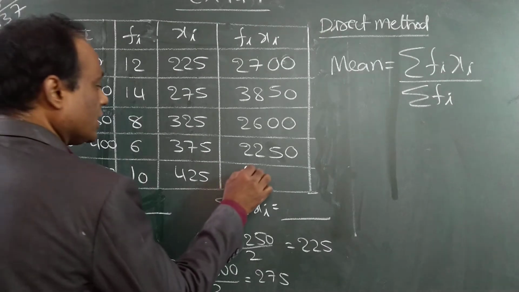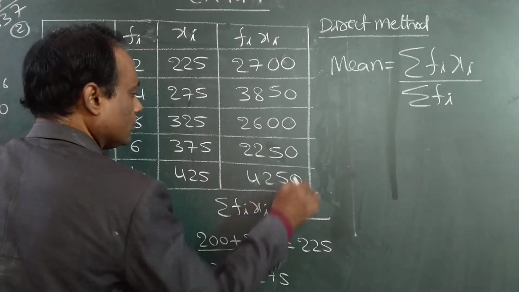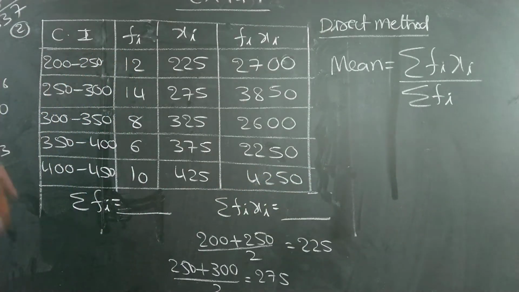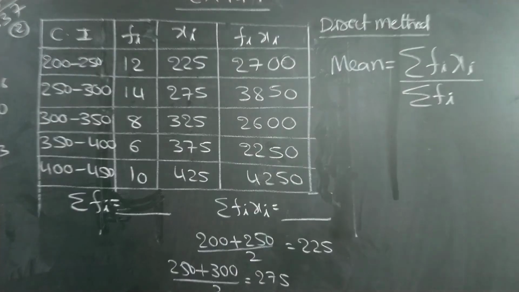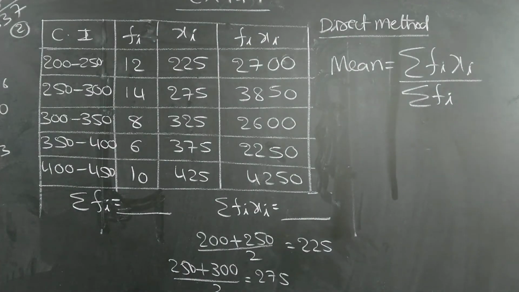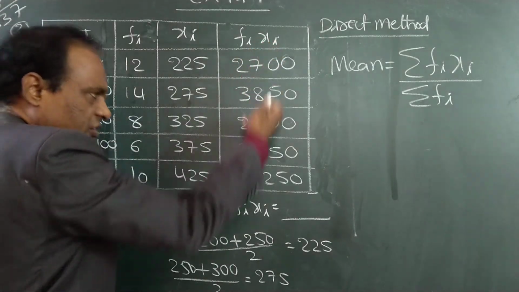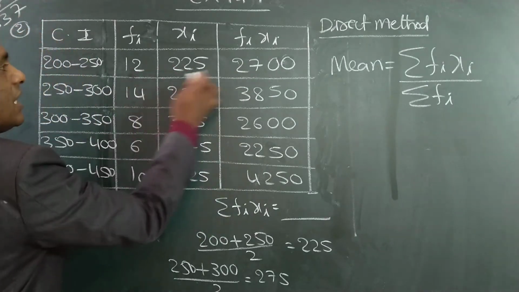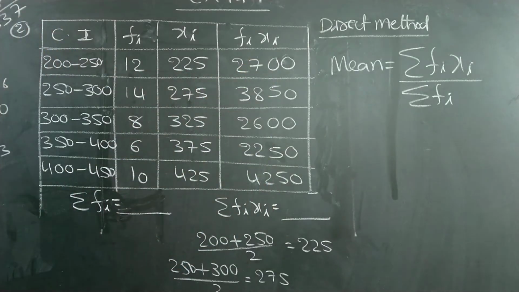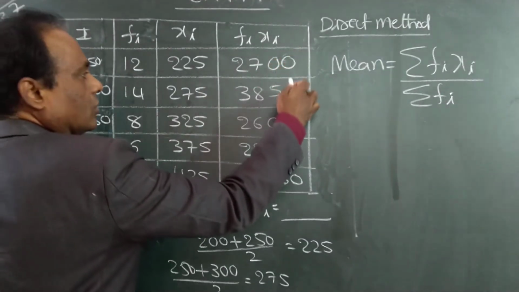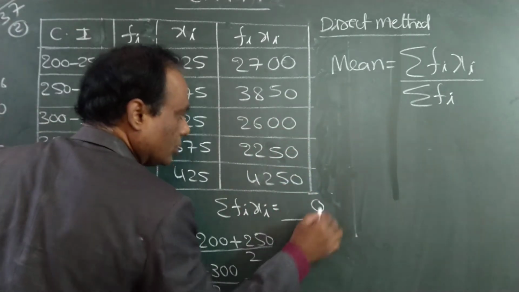10 into 425 is 4250. See the multiplication. Check whether this multiplication is correct or not, you also check. And after that we have to add zeros.